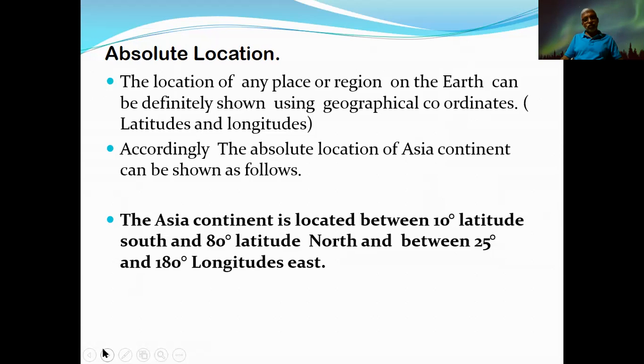Therefore, you can imagine the size of the Asia continent. You have a small imagination about the distribution of Asia continent on the geographical globe, as we witnessed earlier.